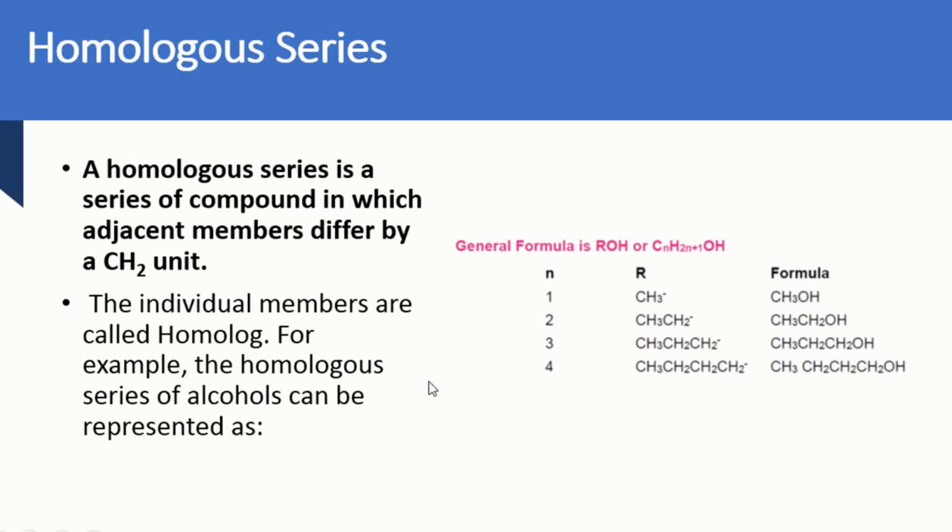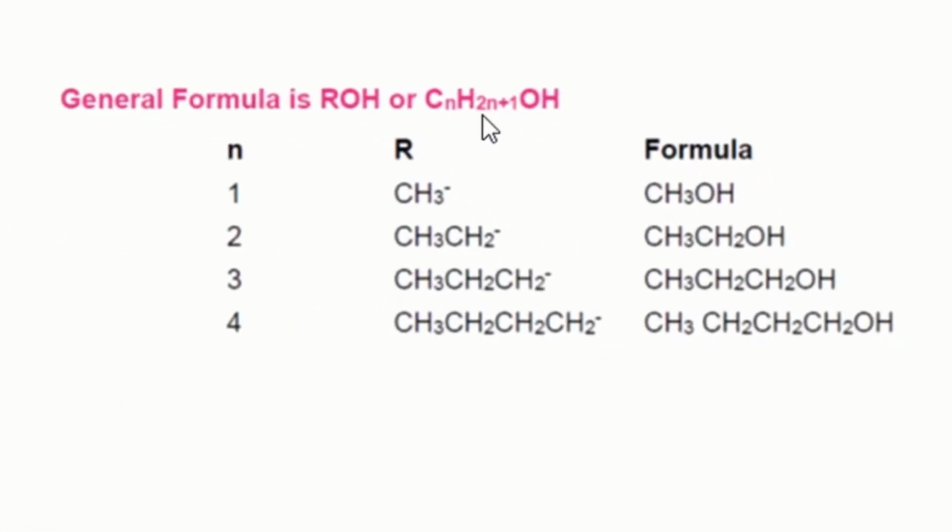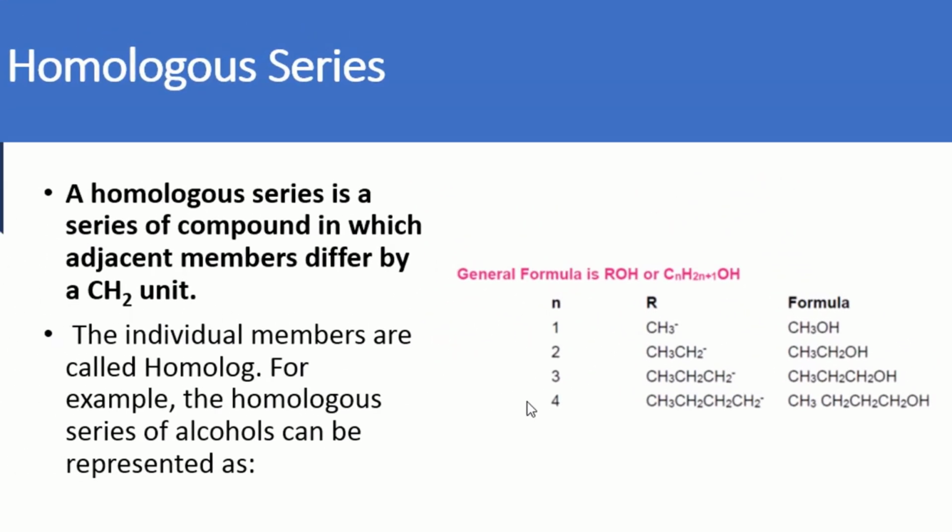Alcohols, methyl alcohol, ethyl alcohol, propyl alcohol, butyl alcohol, they all make one series, and the difference is of only CH2. As I said about the alcohol, the general formula is CnH2n+1OH. So methyl alcohol, ethyl alcohol, propyl alcohol, and butyl alcohol. The difference between two consecutive members is CH2, and between the next two consecutive members it is again CH2. So that series is called the homologous series.